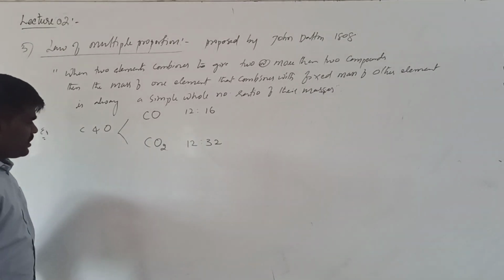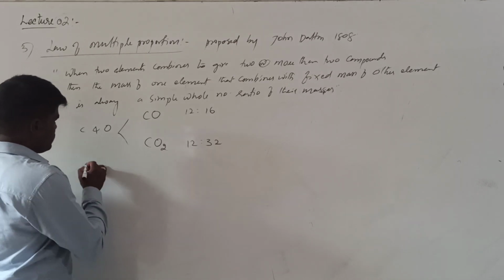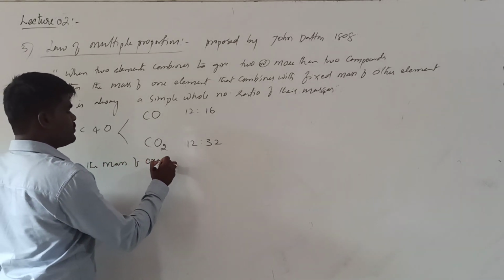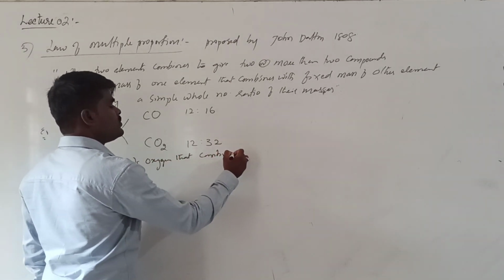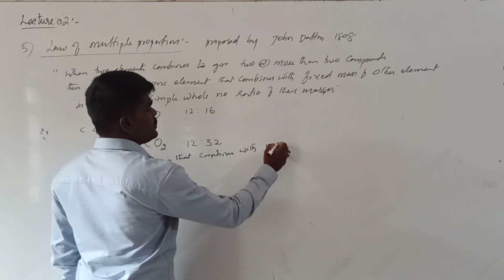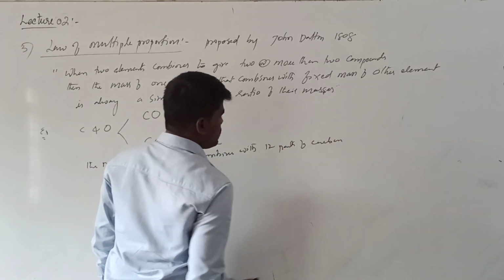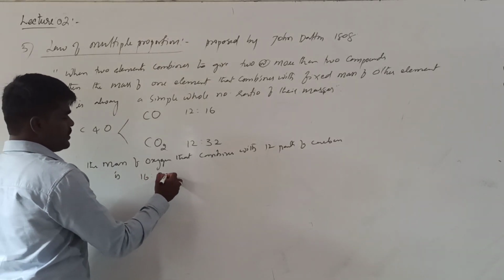That means if you see here, the mass of oxygen that combines with 12 parts of carbon is 16:32.